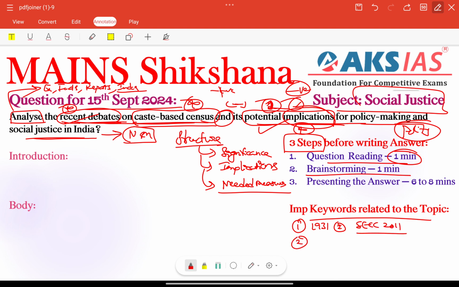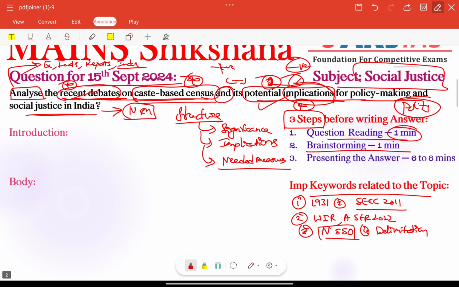So some reports we need to add here. World Inequality Report we can add, right? Annual Status of Education Report 2022 we have. Or we have the National Sample Survey, which is also very important, the National Sample Survey Office related report. Otherwise we can include recent debates or recent delimitation commission related issues. Or we can include some information related to Mandal Commission protests also. Mandal Commission protests are very important, right?